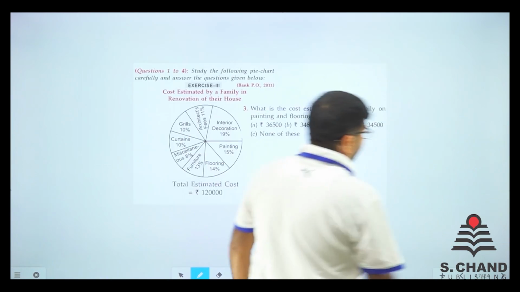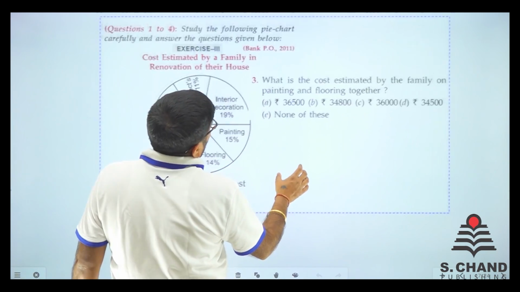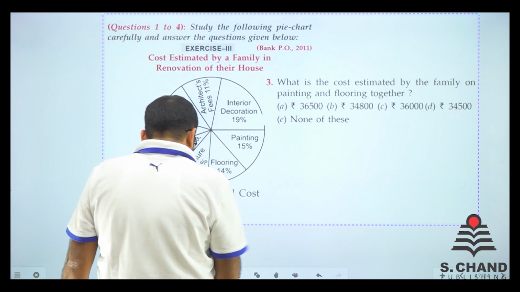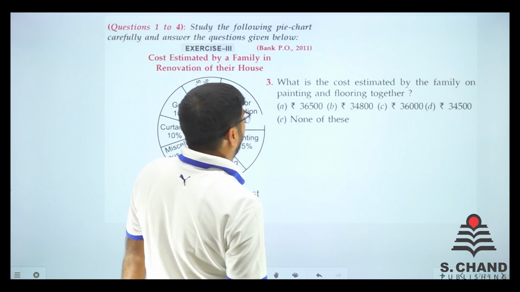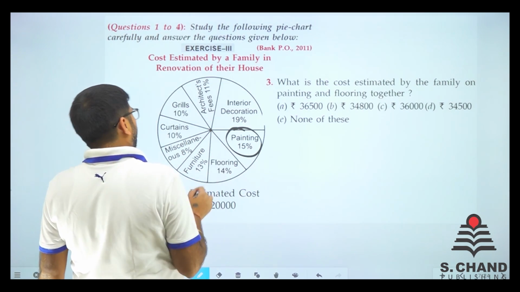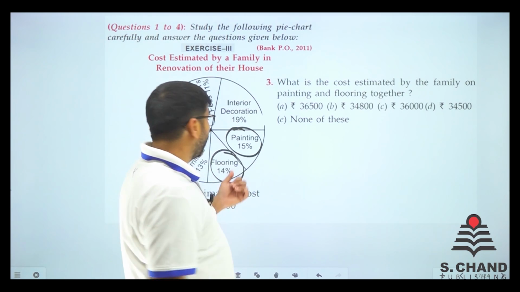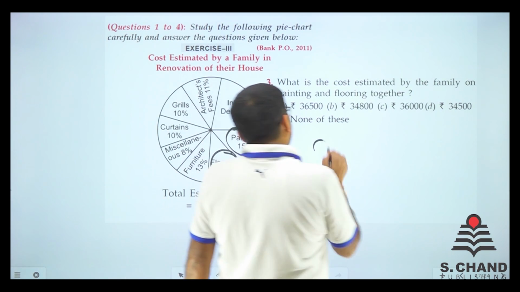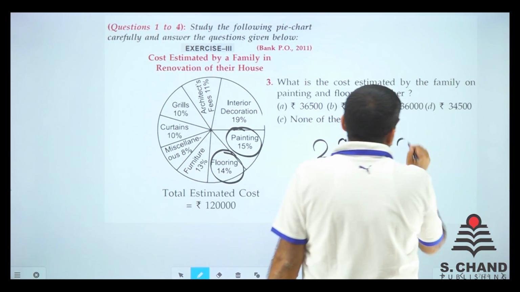Here we go with the next question, question number 3 of the same exercise. Let's see what it says. It says the cost estimated by the family on painting and flooring together. So this is painting and this is flooring. Together it is 14 plus 15, 29. So 29% of the total 1,20,000.